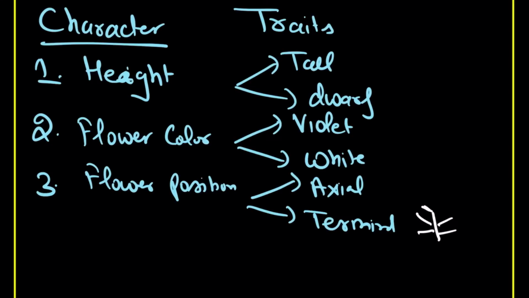If you have all the flowers at the top, this is the terminal position of the flower. And when flowers come out of these nodes, this is your axial position. Hopefully it is clear to you what the axial position is.